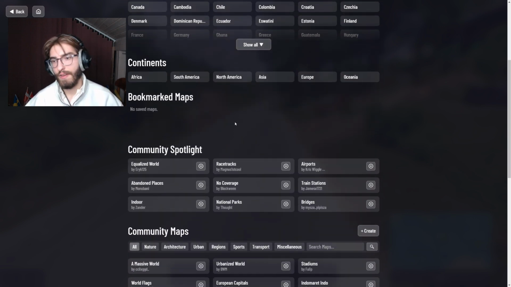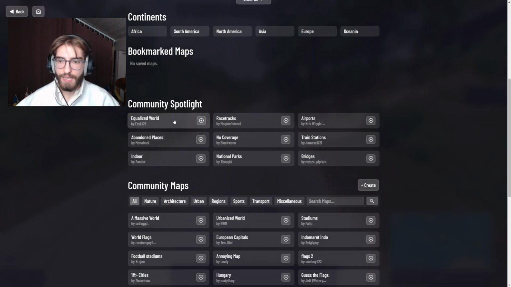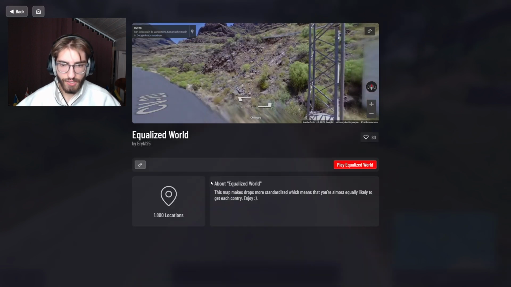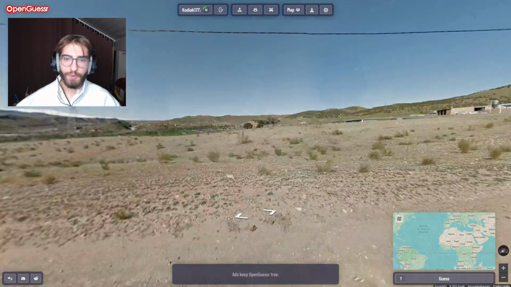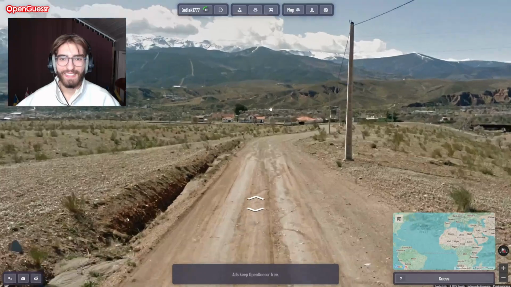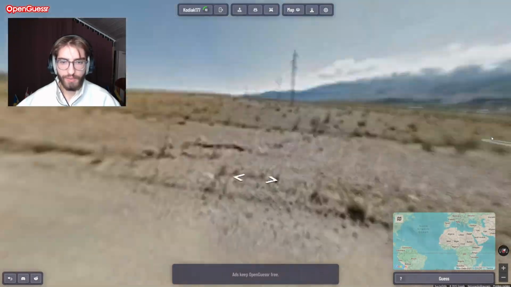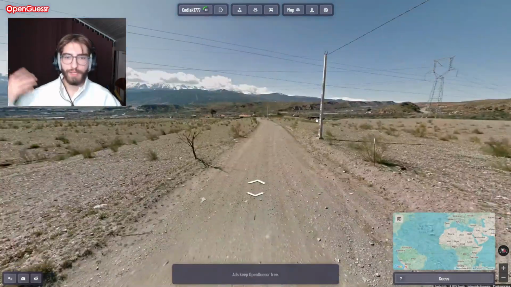Or, what is very interesting, you have community spotlight, so you can select maps made by community members. Let's just play the first one here, Equalized World, which should be just a world map. Yeah, here, standardized world map. Let's play Equalized World, and then you just get a world map where you can just guess based on your knowledge. You can also move around if you want, or obviously you can make your own rules. You can play NMPZ.